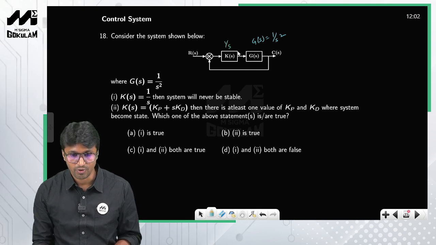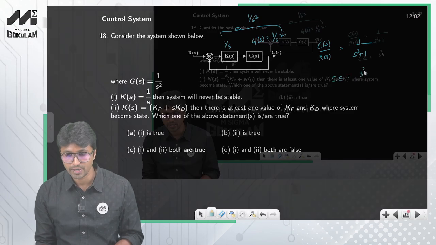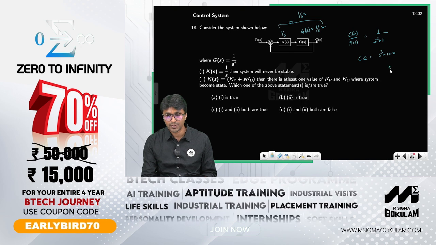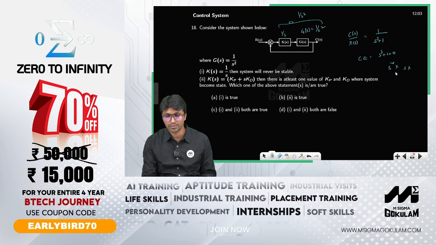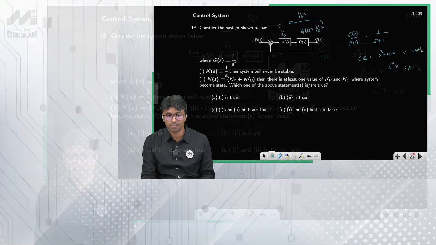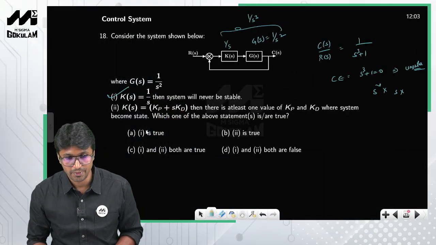So this is nothing but 1 by s, so when you cascade it, it becomes 1 by s cube. So C of s by R of s is nothing but 1 by s cube plus 1, right? So the characteristic equation is s cube plus 1 is equal to 0. So you have missing terms in the characteristic equation. There is no s square term, there is no s term, right? So obviously I can conclude that the system is unstable, right? Unstable. So statement 1 is correct. Okay, statement 1 is correct.